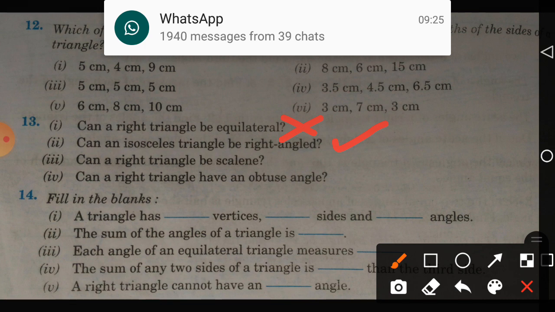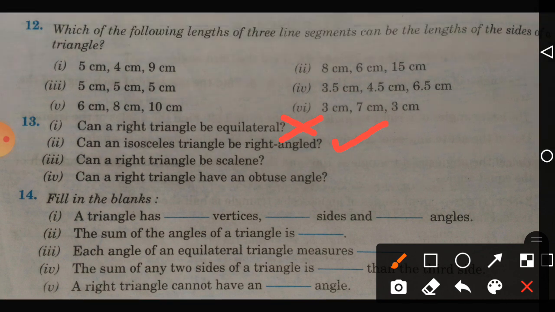Can a right triangle, meaning a right angle triangle, be scalene? If you draw a right angle triangle, we can draw it with all three sides unequal. See, both are possible, children. Both are possible. A right angle triangle with two sides equal, that also we can draw. The same right angle triangle with all three sides not the same, meaning scalene, all three sides not equal, that also we can draw, right?